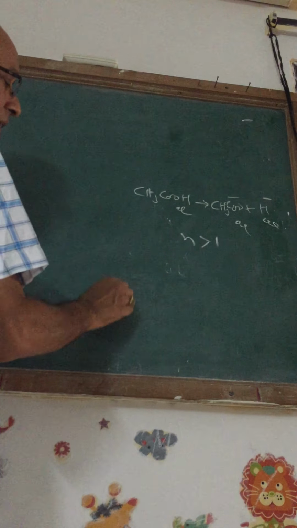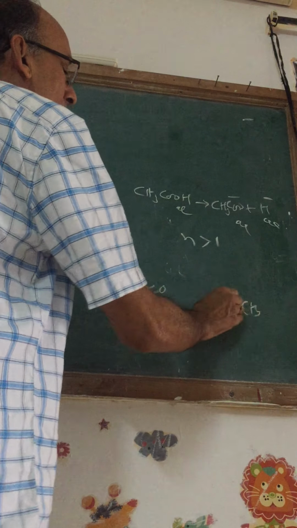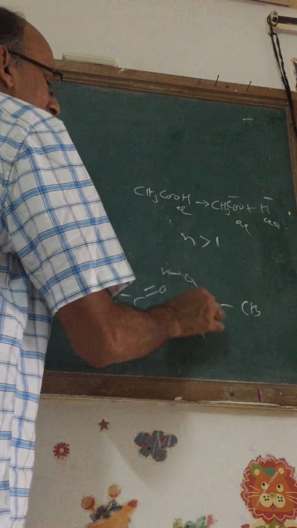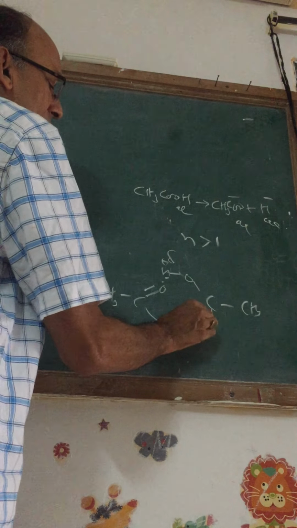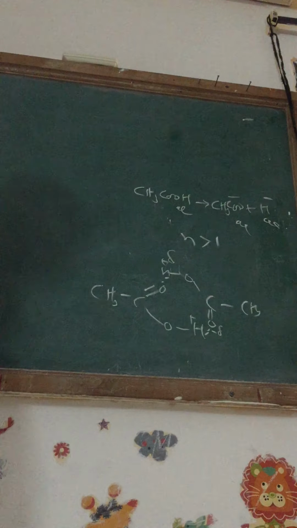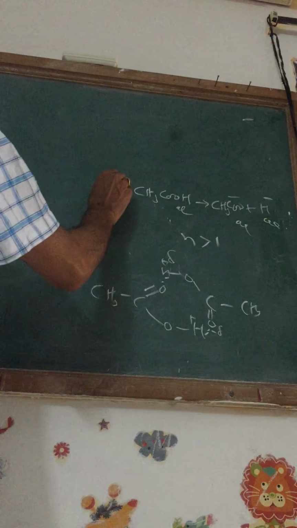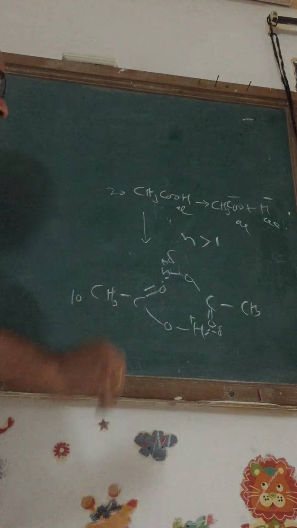However, if I take acetic acid in benzene, 2 molecules of acetic acid will join together through hydrogen bonds like this. It is called dimer. Di means 2, mer means molecules. As 2 molecules are joining, if I take 20 acetic acids in benzene, you will be getting 10 dimers.